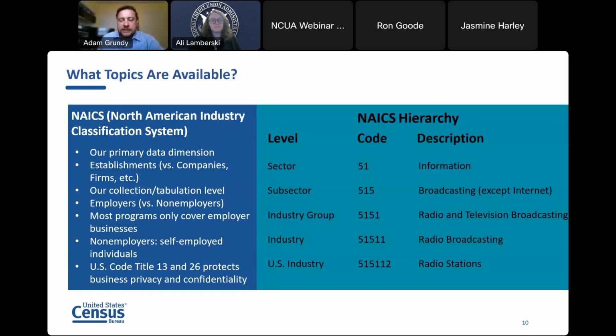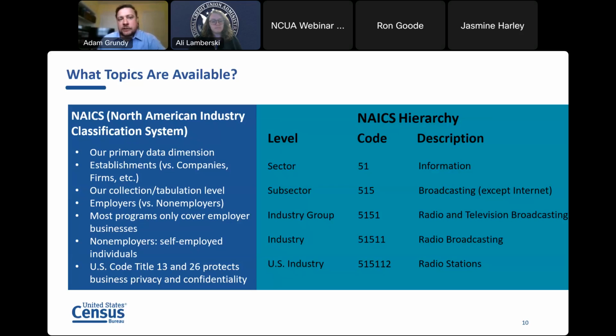Other things I'll be talking about today is the difference between an establishment versus a company. So we have establishments as a single physical location of a business, whereas a company can have multiple different establishments within it. And firms are also another term that we use interchangeably with companies. Our collection or tabulation levels vary across different surveys and programs, but we also have employers versus non-employers. The majority of our surveys and programs cover employer businesses, or businesses with paid employees, whereas non-employers are the people with no paid employees. They're the self-proprietors out there.